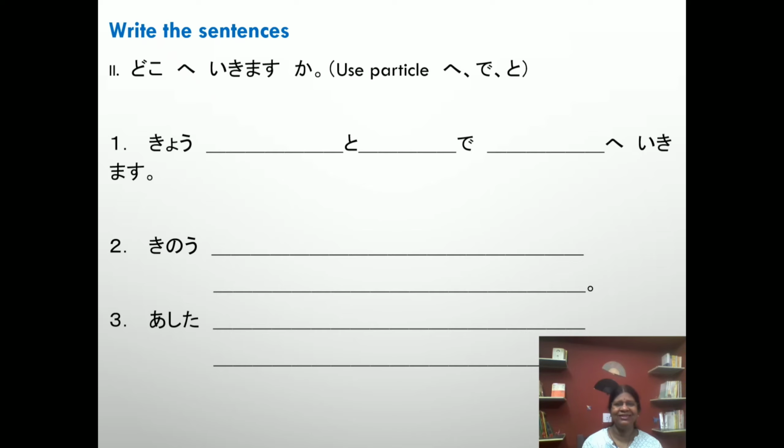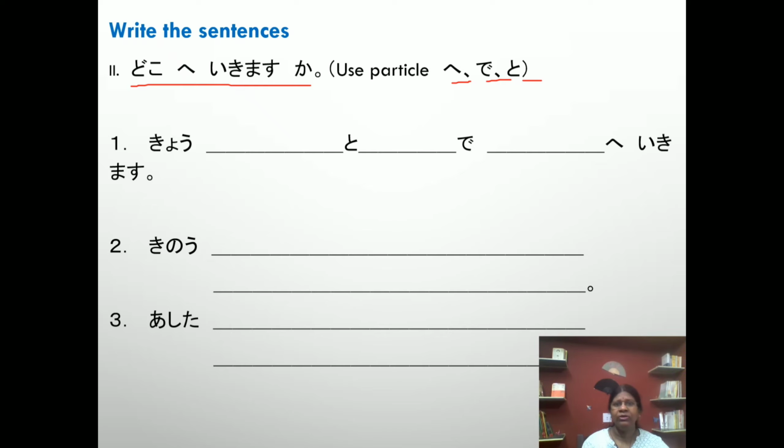Here I have given some questions for you. Please write the sentences. It is very easy. Doko e ikimasu ka? Use particles e, de, to. In every lesson you have some questions to do, because if you practice instantly while you are learning, it helps you memorize it and enhances your skill. Please pause my video for a few minutes and do it. Then you proceed.